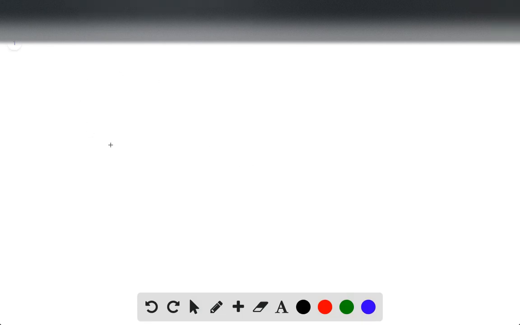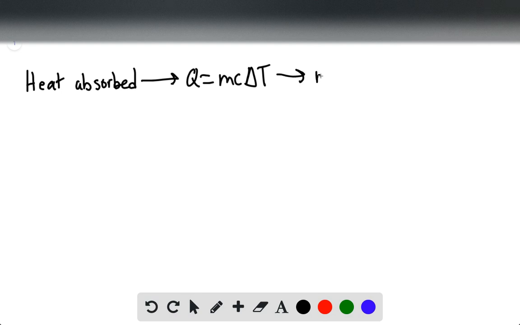So the heat absorbed is the same. So we can say heat absorbed, and they're asking for the ratio of these masses. So heat absorbed is going to equal Q equals mc delta T. So we can say that M is going to equal Q divided by C delta T.